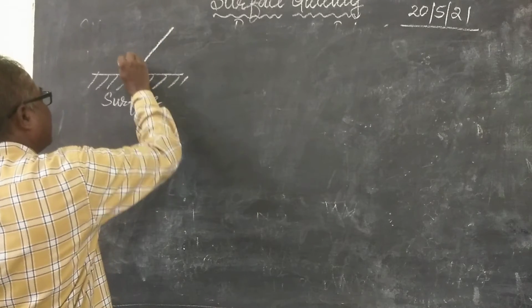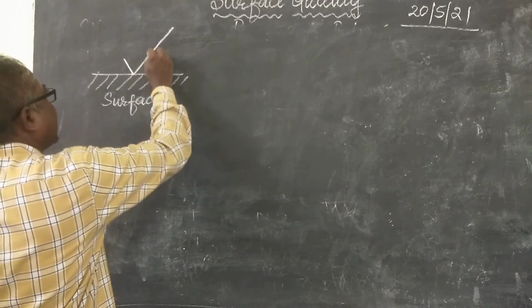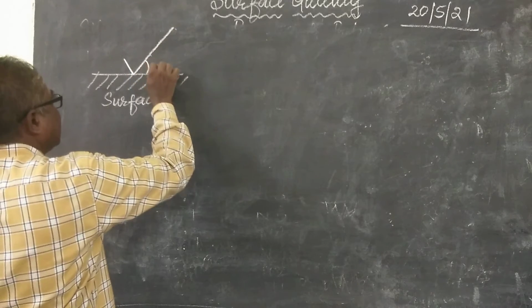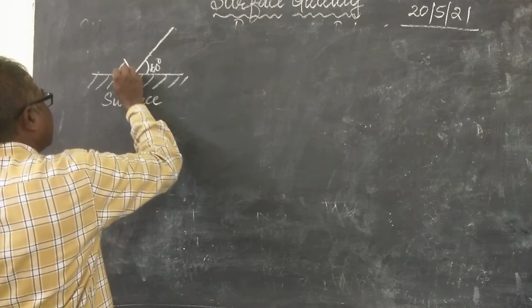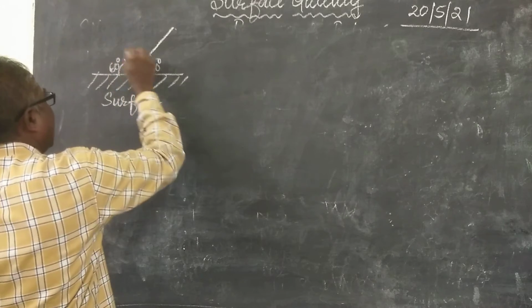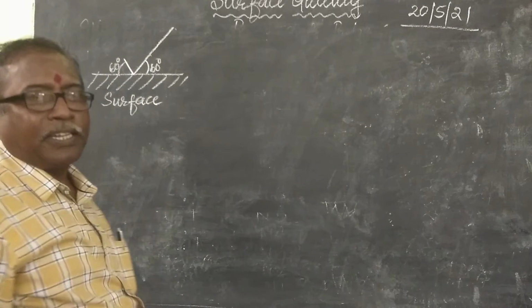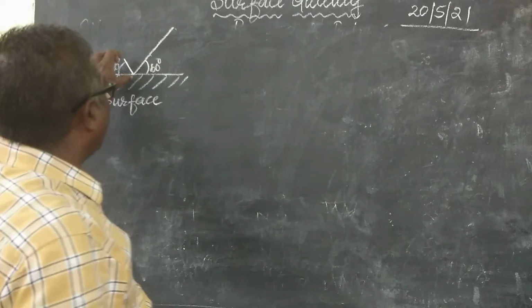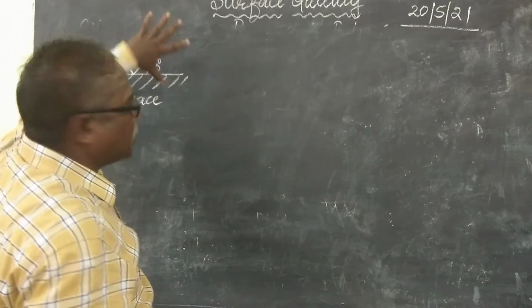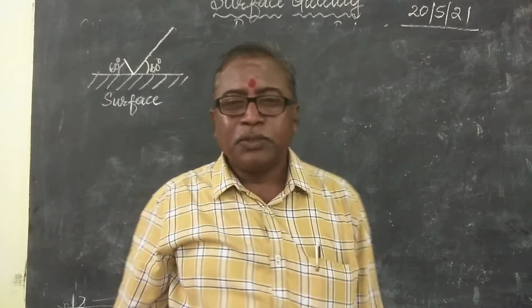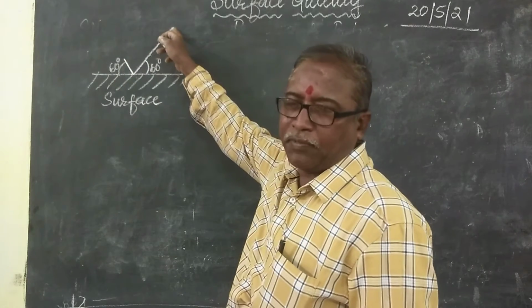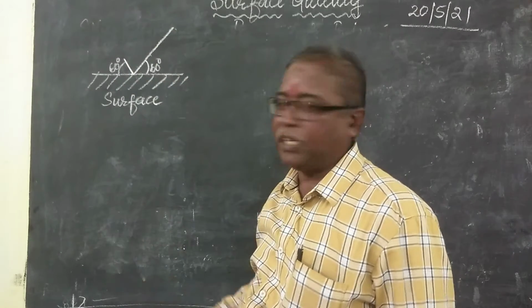Whatever the length from here to here is, the other is 3 times that. This angle is 60 degrees on this side, and this angle is also 60 degrees, and the remaining one will also be 60 degrees. This is very important. So when the lines are given like this, this is the surface machining symbol.